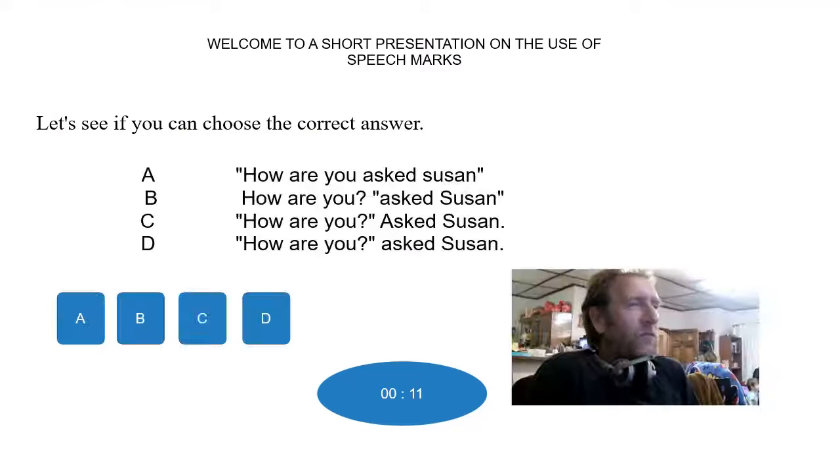Hi there. The issue of speech marks and using them correctly in writing is something that high school students still really struggle with. If we have a look at the next question that pops up, you'll have 4 options. In 10 seconds, can you select the correct one? Good luck.